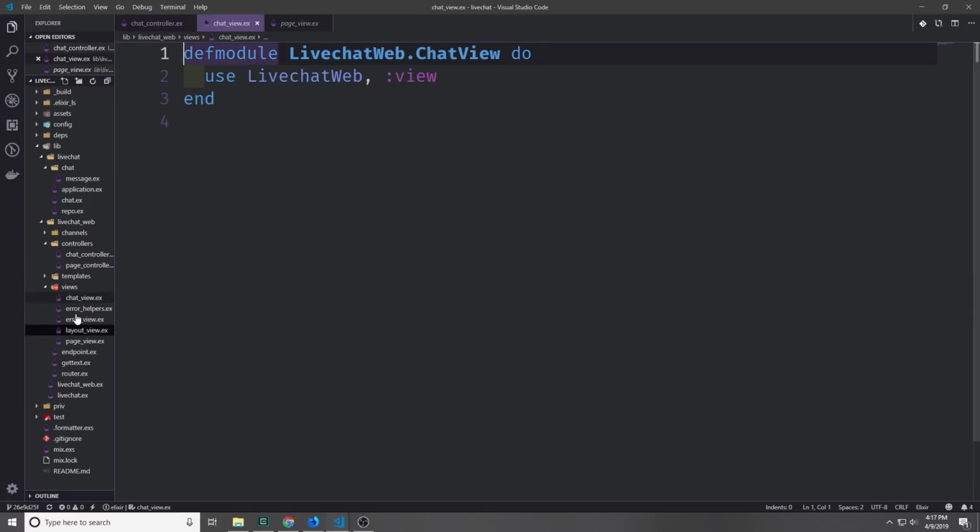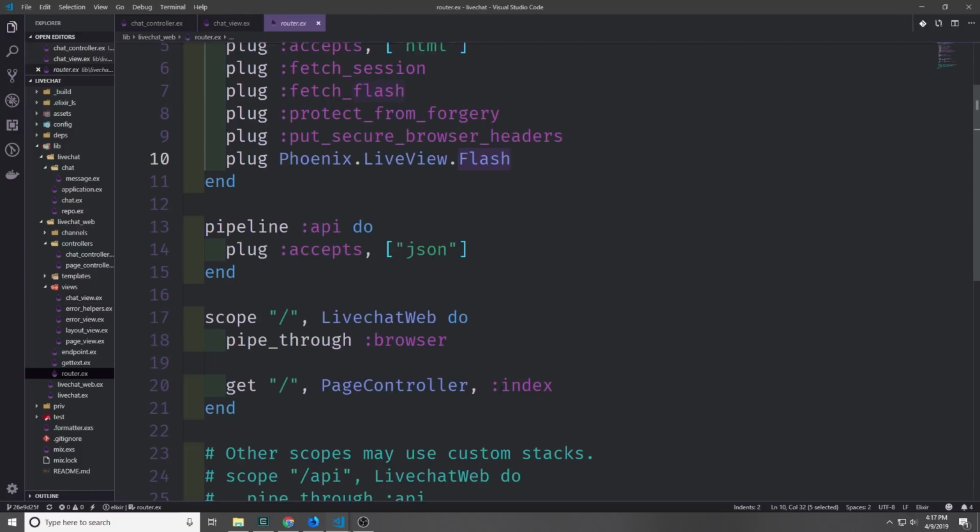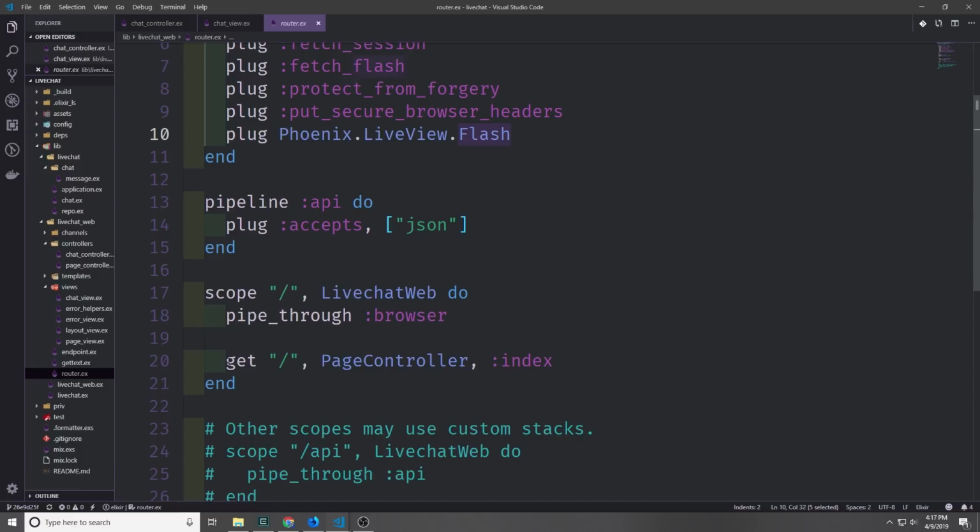Now while we're at it, let's also create a chat view. So inside of our views folder, we just want to create a chat_view.ex file and then just define a module called LiveChatWeb.ChatView and then give it the LiveChatWeb view behavior. Now inside of our router, we can come down here to where we have this get page controller and just change the page controller into our chat controller. And now when we go to the index of our application, it will execute the index function inside of our chat controller, and then that will send us over to our live view stuff.